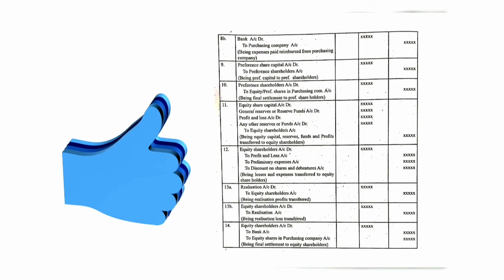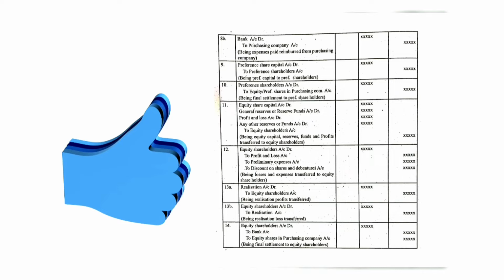8B entry: bank account debtor to purchasing company account, being the expenses paid reimbursed by the purchasing company. Here the expenses are reimbursed by the purchasing company. So the expenses are paid by the purchasing company. So we credit the purchasing company as the giver. We always debit the giver, so the purchasing company is giving here to the selling company. So we are crediting the purchasing company and debiting the bank account.